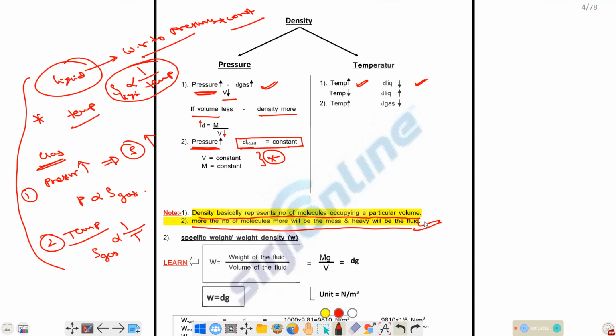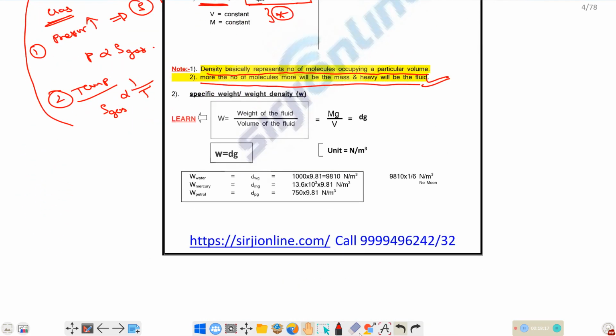Okay, so the next important property is specific weight or weight density. Specific weight or weight density is nothing but the weight of the fluid per unit volume. That is weight of the fluid by volume of the fluid. How can you write it? Weight of the fluid is mass of the fluid into g, the gravitational constant, divided by V. So m by V is nothing but mass per unit volume, which you name as rho into g.